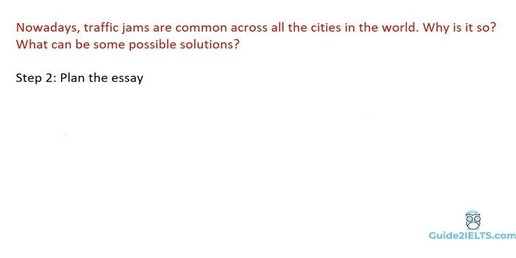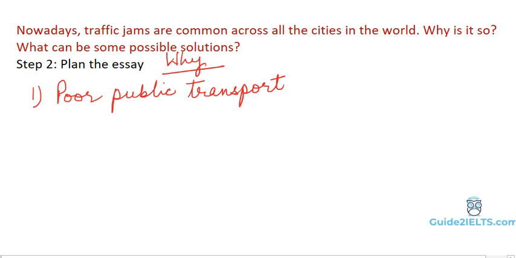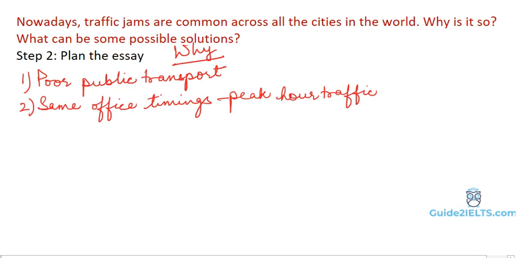So, let's plan today's essay now. The first part of the question is, why are traffic jams so common? We'll list some of the reasons now. First, poor public transport. Second, there are same office timings for most people, which leads to peak hour traffic.